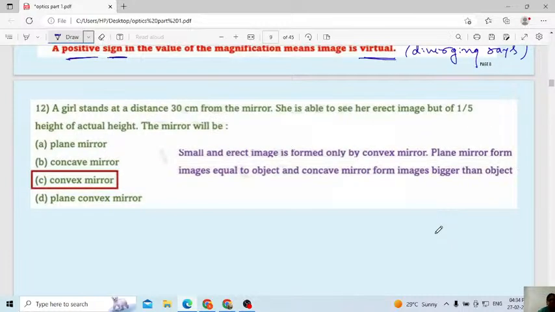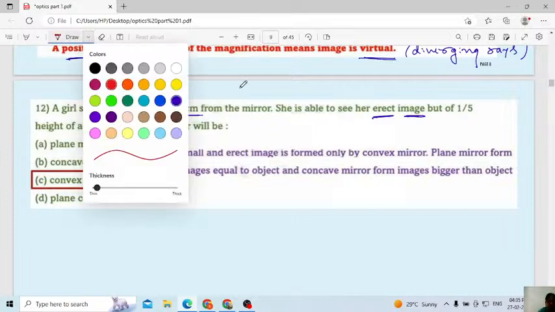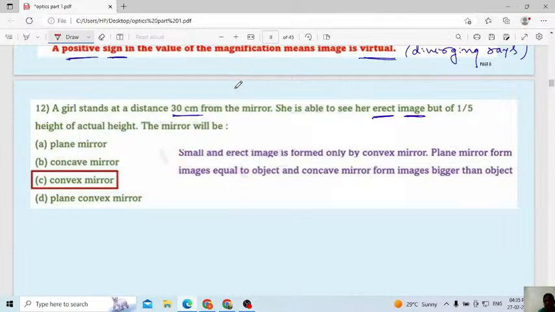I will explain. A girl stands at a distance of 30 centimeter from the mirror. Okay. They have given the object distance, that is 30 centimeter from the mirror. She is able to see her erect image. Erect image means left side it will become right, right becomes left. But the image is 1/5 the height of the actual height. Which type of mirror will we use here? Erect image, but 1/5 height of the actual object.